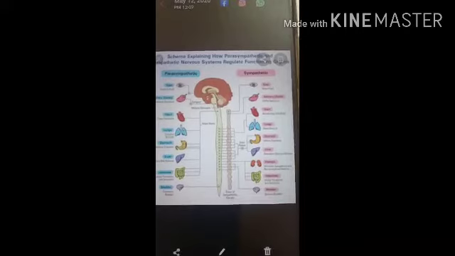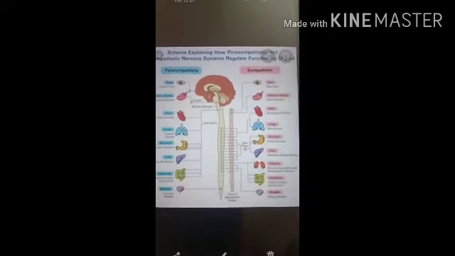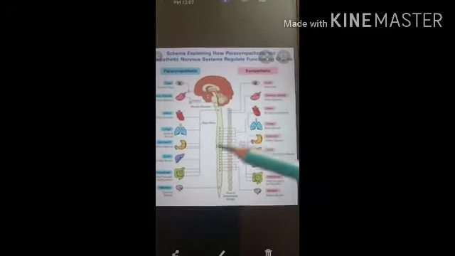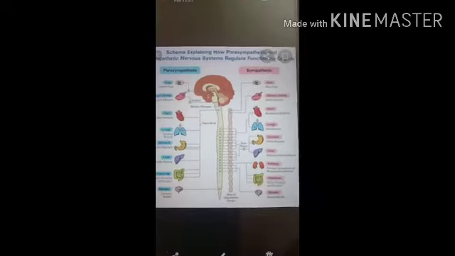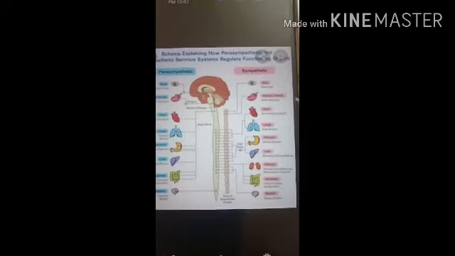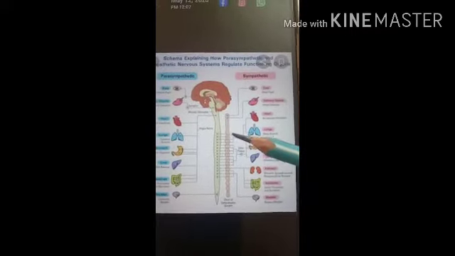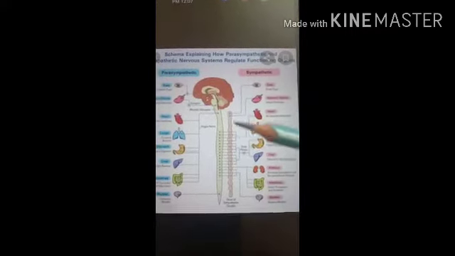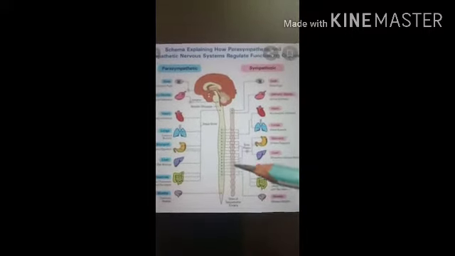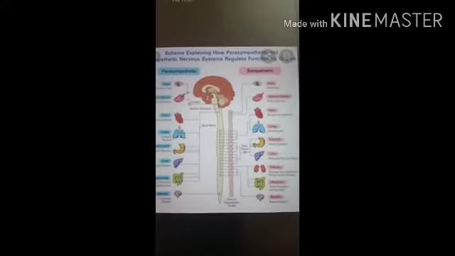The cell body of the preganglionic neuron is in the brain or the spinal cord, and its axon terminates by synapsing with the cell body of the postganglionic neuron in the autonomic ganglion. Here you can see the chain of autonomic ganglia present on both lateral sides of the spinal cord.